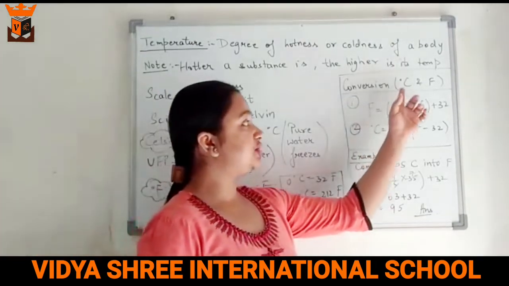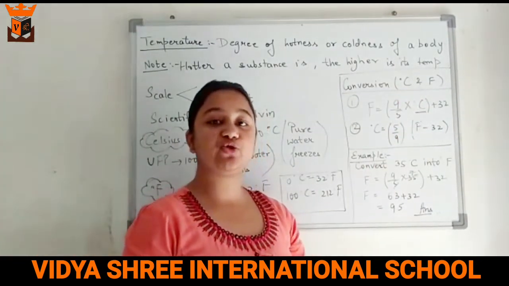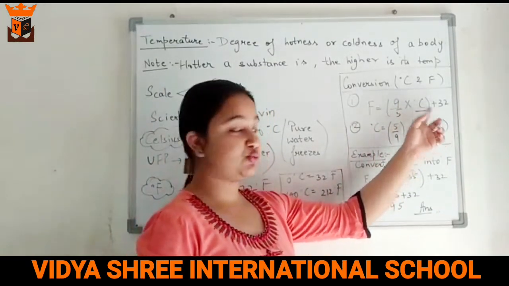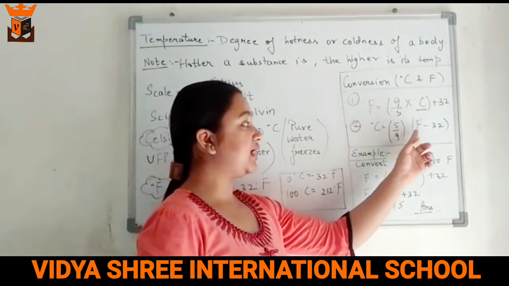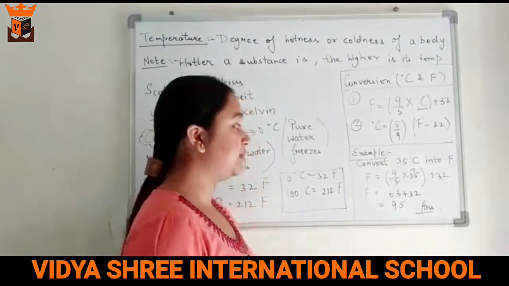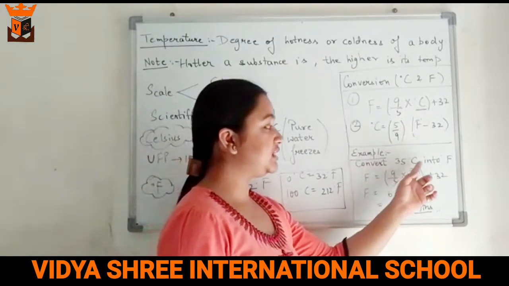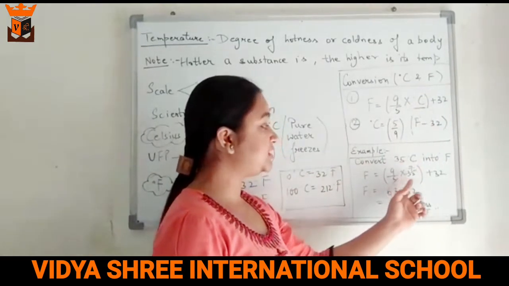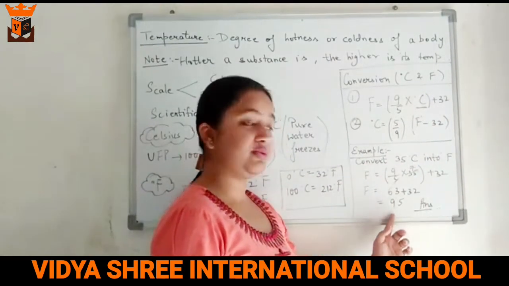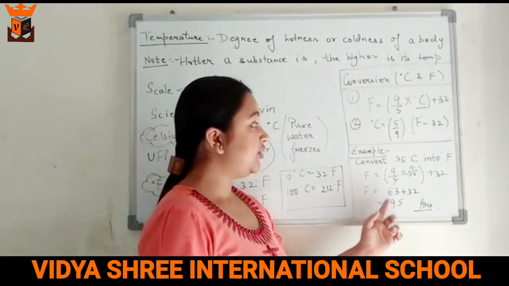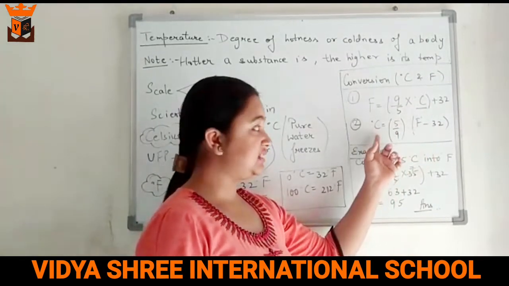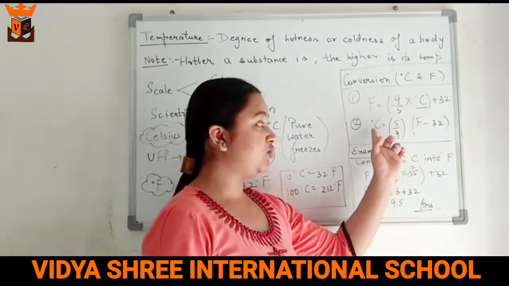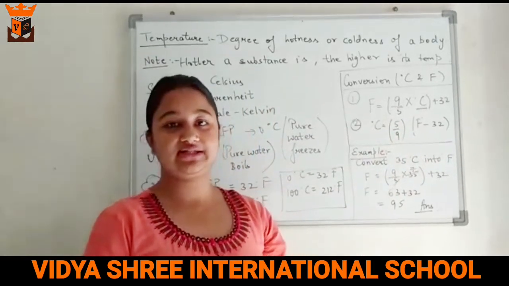Here is the conversion. How can we convert degrees Celsius into the Fahrenheit scale? Fahrenheit is equal to 9 by 5 into degrees Celsius plus 32, whereas degrees Celsius is equal to 5 by 9 into (Fahrenheit minus 32). For example, if you need to convert 35 degrees Celsius into Fahrenheit, you have to place the value 35 over here. By placing 35 here and solving it further, you will get the answer 95. Whereas if you want to convert Fahrenheit into degrees Celsius, you will place the digit here, subtract first, then multiply and divide, and you will get the value in degrees Celsius.